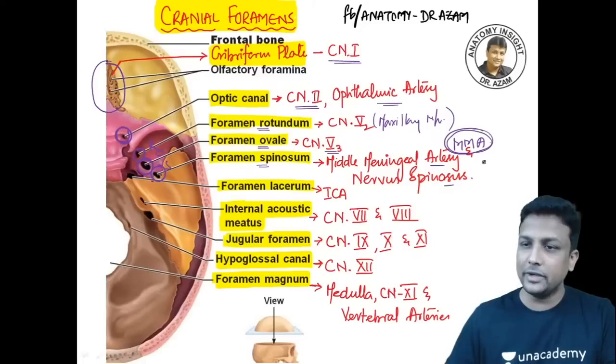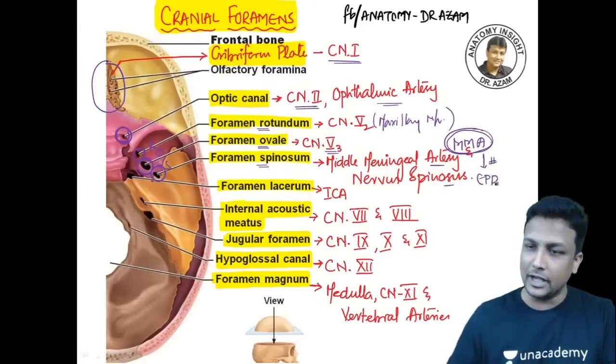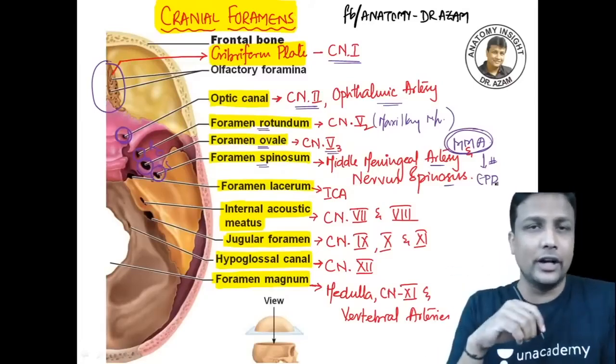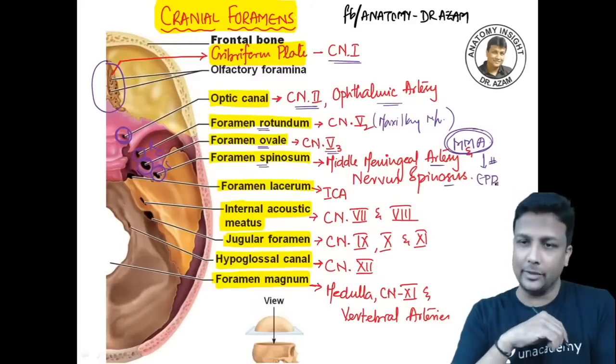If there is a rupture of this middle meningeal artery, it will lead to hemorrhage, that is known as epidural hemorrhage. And you people are very good at radiology. You have to take a scan and identify how to differentiate the epidural hemorrhage and subdural hemorrhage, guys.